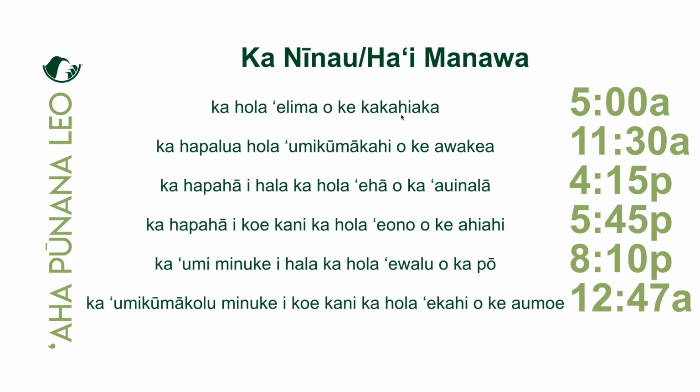Yeah, so this o ke kakahiaka, o ke awakea, o ka ʻauinalā, o ke ahiahi, o ka pō, o ke aumoe, that fills in for the AM and the PM in Makaʻōlelo Hawaiʻi. Yeah. If we need to clarify whether it's 6 in the morning or 6 in the evening, then o ke kakahiaka, o ke ahiahi, that's the way to do it.